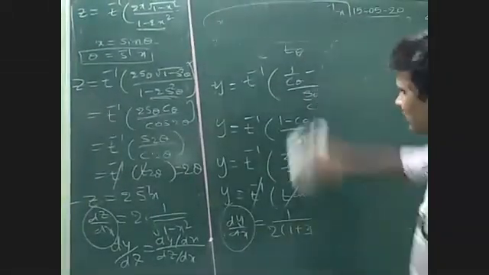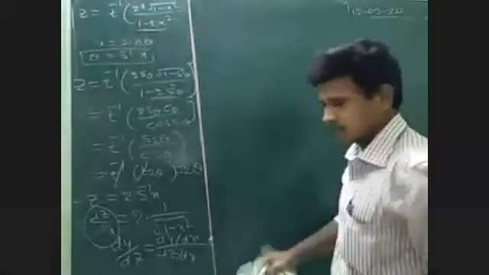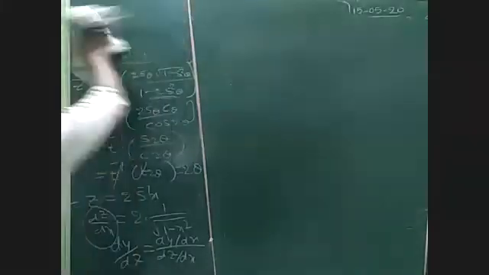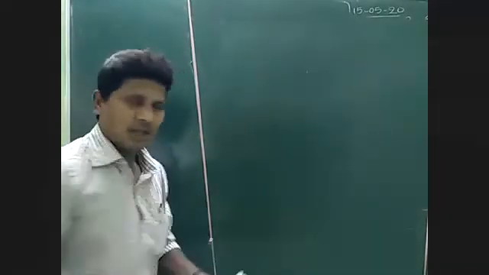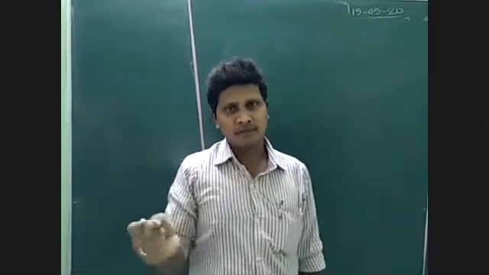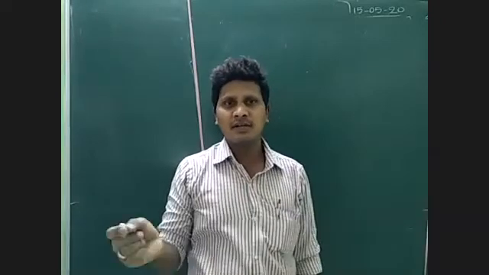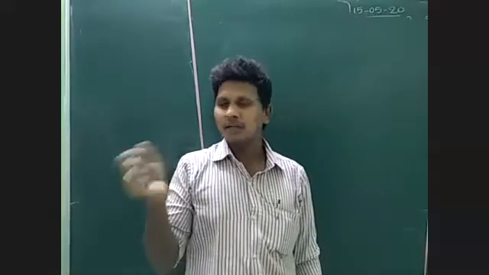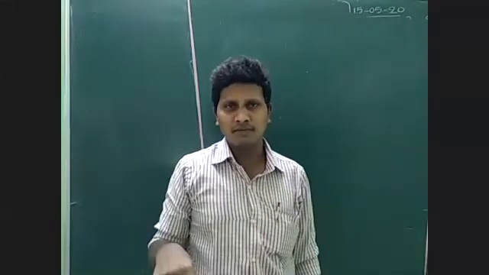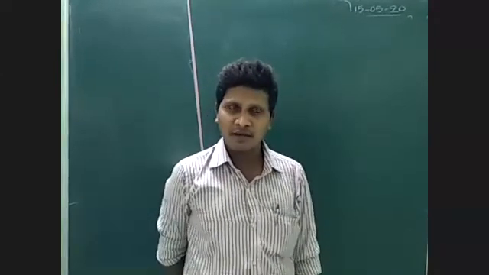Okay, coming to NCERT. Yesterday we discussed local maxima, local minima, absolute maxima, absolute minima, and mathematically how to find maximum and minimum. The x values are called points of maximum, points of minimum. The y values are called maximum value, minimum value. The y value represents the maximum value, either it may be a maximum value or a minimum value. The x value will represent the point of maximum, point of minimum.